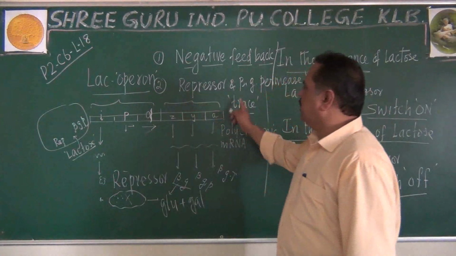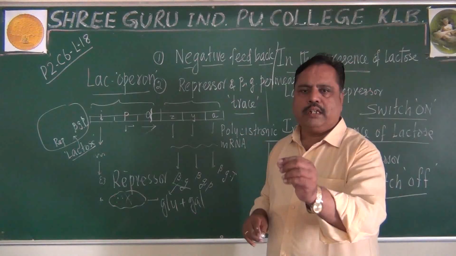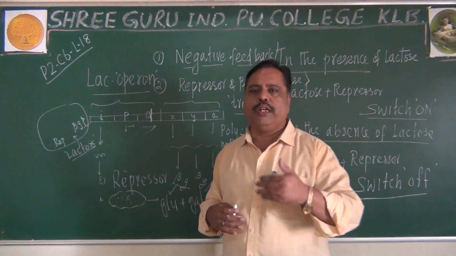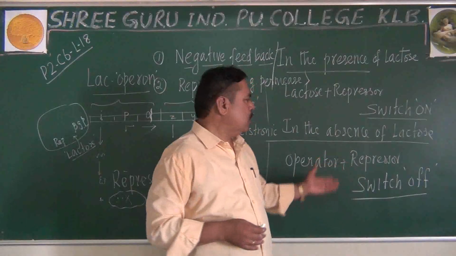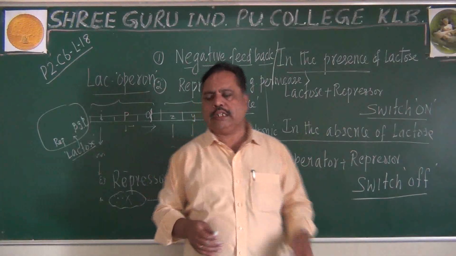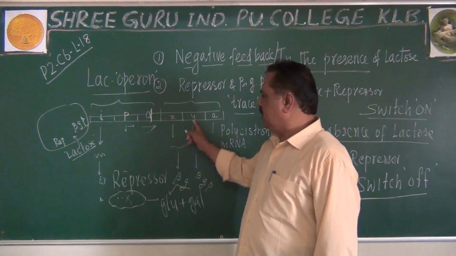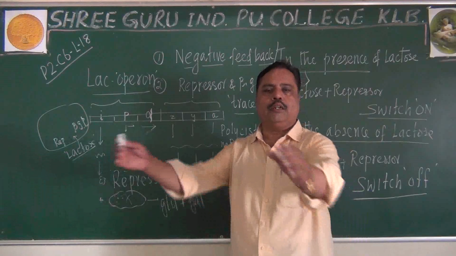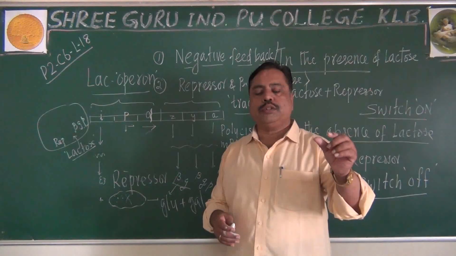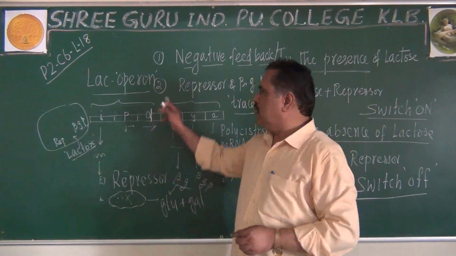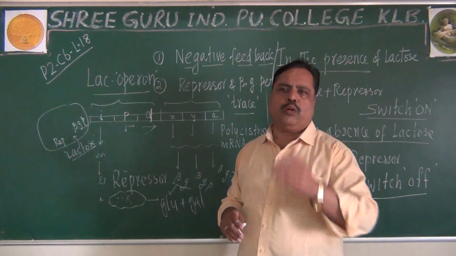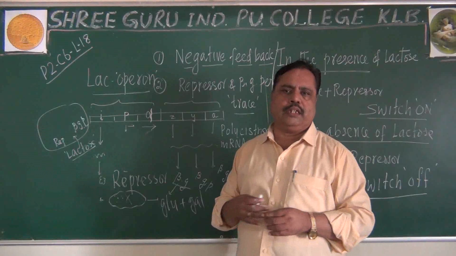These two proteins are found always in trace quantities because their initial effects are needed. Of course, when more and more lactose enters inside, more and more permease, more and more galactosidase will be produced. But don't think that in the switched off condition, they will not be there. They will be there in trace quantities. Always they are present there.